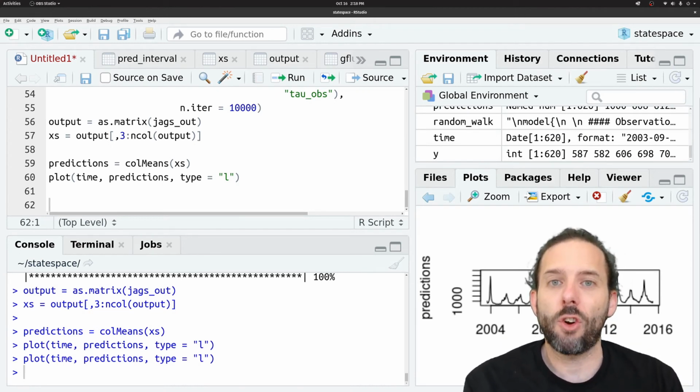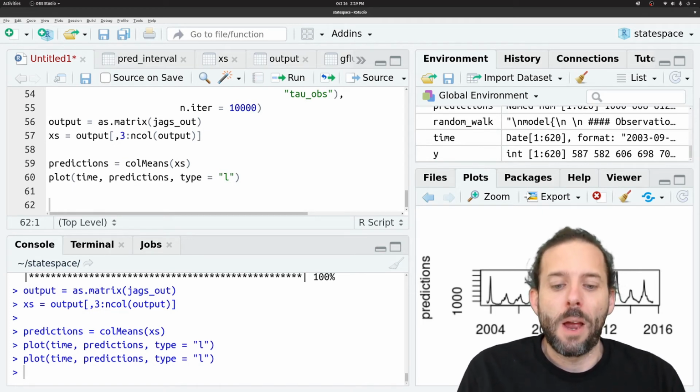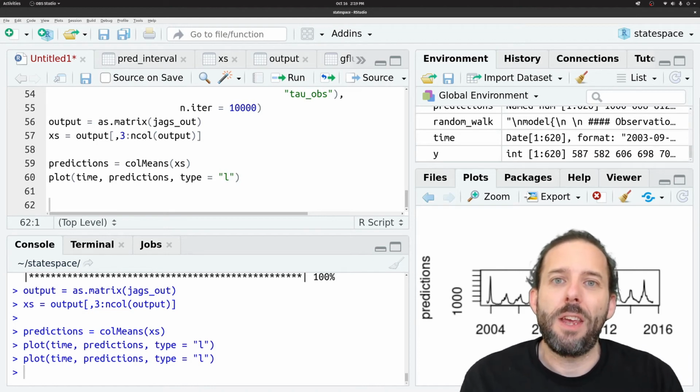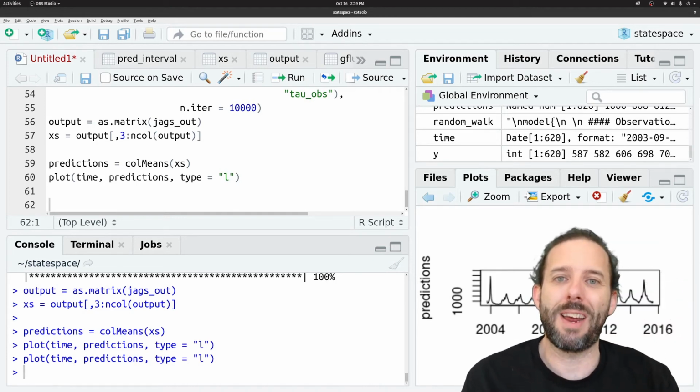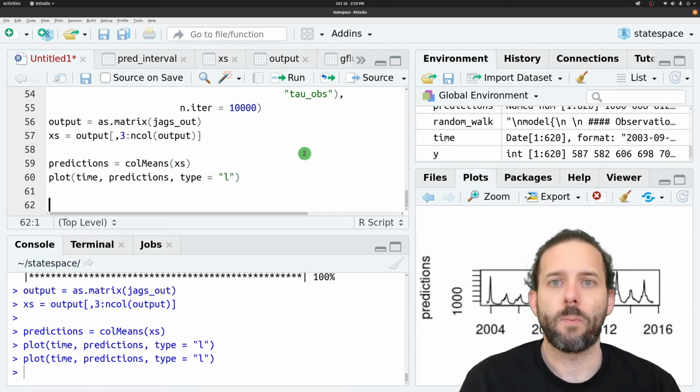We can also add information on the uncertainty in these predicted values for the latent variable by finding the range of values that contain 95% of those MC samples. So just like we took the mean for our point estimate, we can now take the range of values containing most of those samples to indicate the equivalent of our prediction interval.